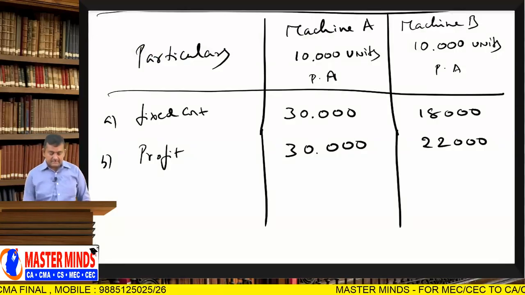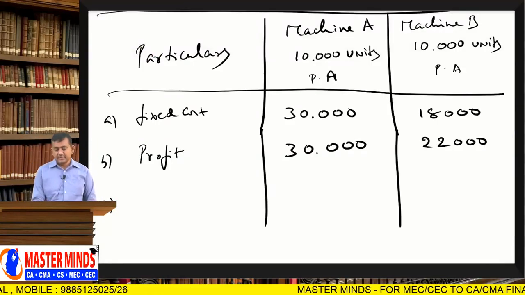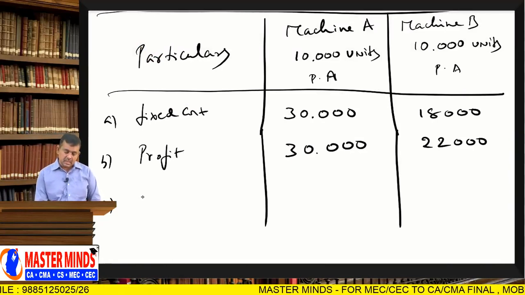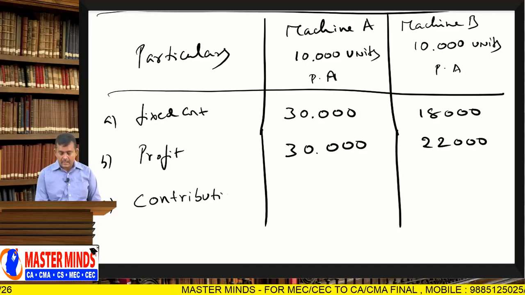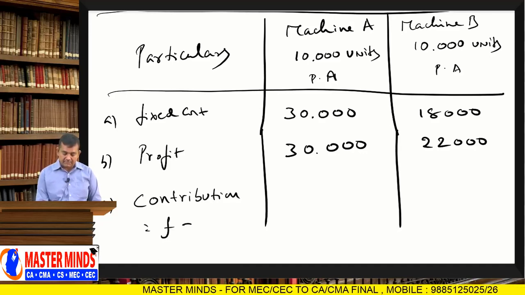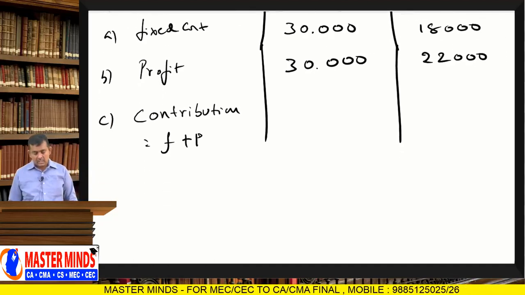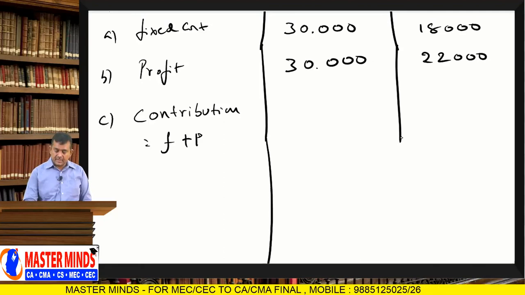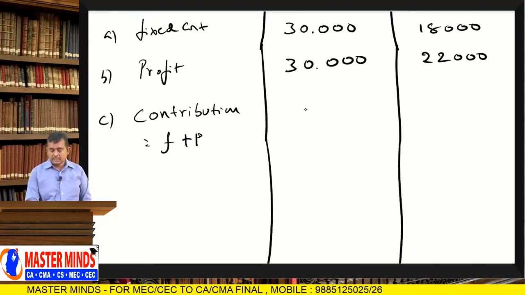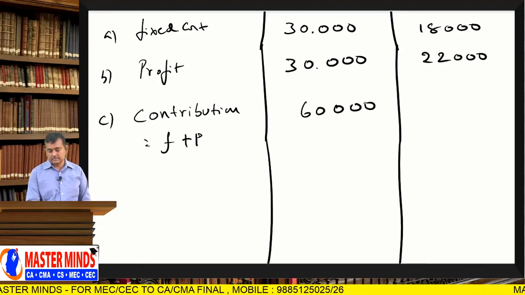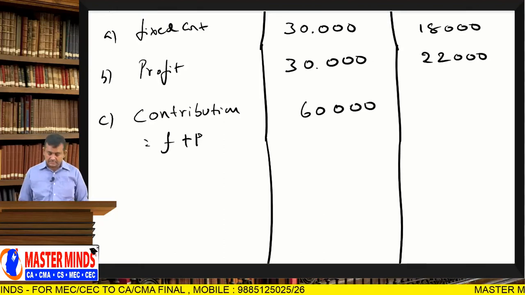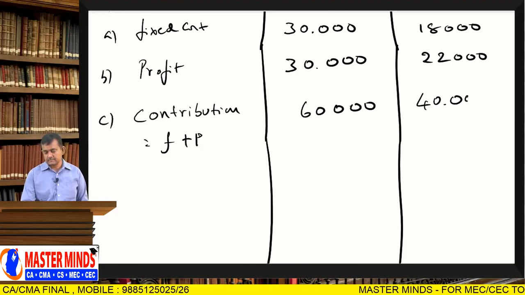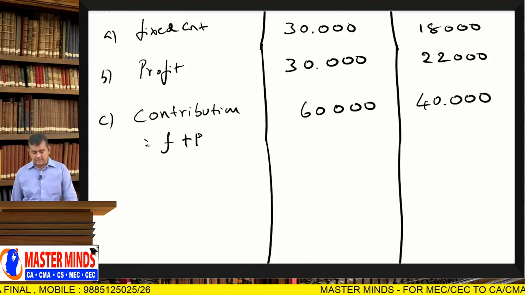C, fixed cost plus profit equals contribution. Contribution equals F plus P, which is 60,000 for machine A. Next, 18,000 plus 22,000 is 40,000 for machine B. So that is the contribution.